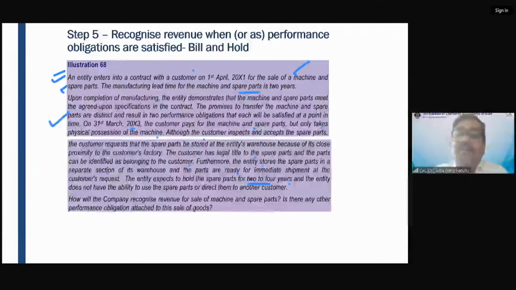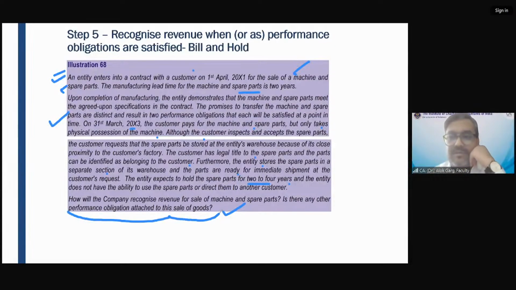What were the 4 conditions, friends? What were the 4 conditions? How will the company recognize the revenue for sale of machine and spare part? Is there any other performance obligation attached to the sale of goods? Two questions. The company has been paid the upfront money for machine and spare parts, right? Machine the customer has taken. The spare part the customer has put on hold.